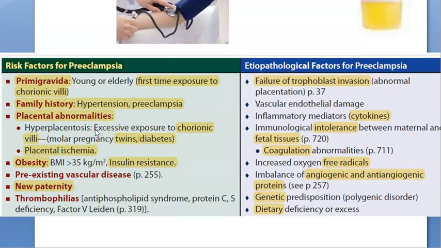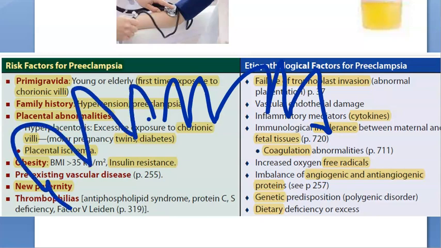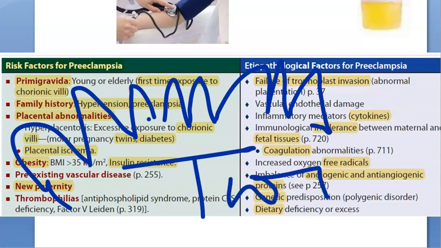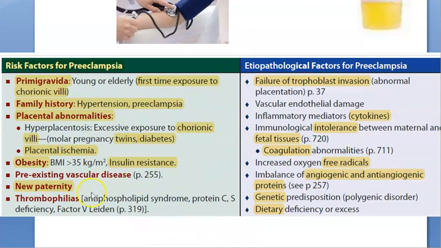Placental abnormalities. There is something to do with the placenta which is abnormal. So basically there is excessive exposure to the chorionic villi, the placental villi, right? Like probably that lady is carrying twins, so she'll have 2 placentas possibly. And diabetes mellitus, if she has diabetes, then also she can have preeclampsia, okay? Placental ischemia.